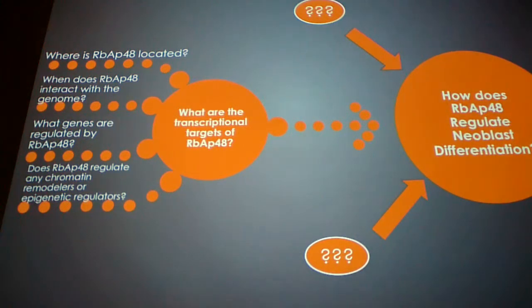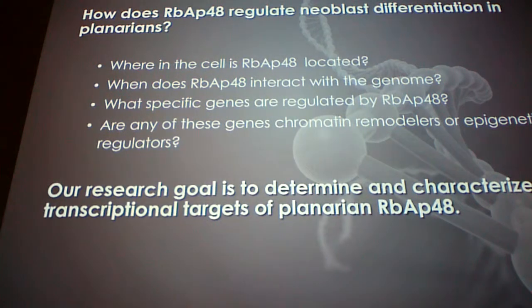And so if RBAP48 could possibly regulate some of the chromatin remodelers and epigenetic regulators, then we can see how RBAP48 is essential for differentiation. So this slide again shows the general overarching question: how does RBAP48 regulate neoblast differentiation? And this is our goal. Our goal is to determine and characterize the transcriptional targets of planarian RBAP48, and we're going to achieve this goal by answering these 4 questions.